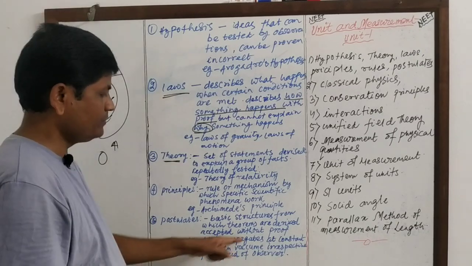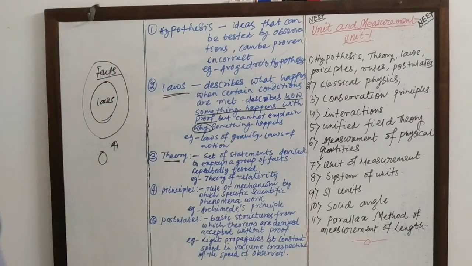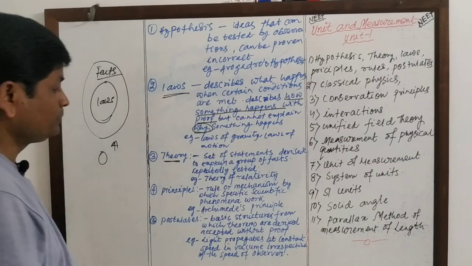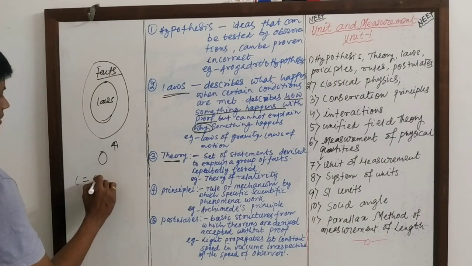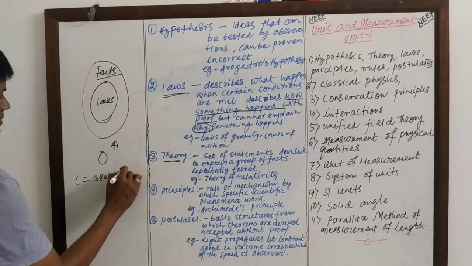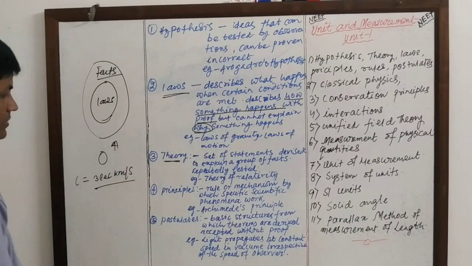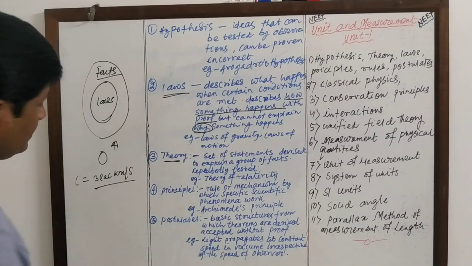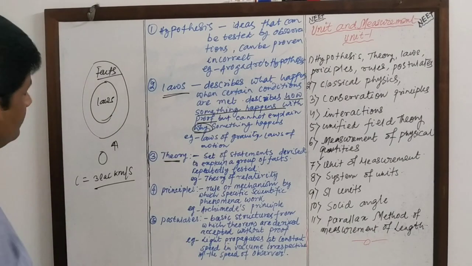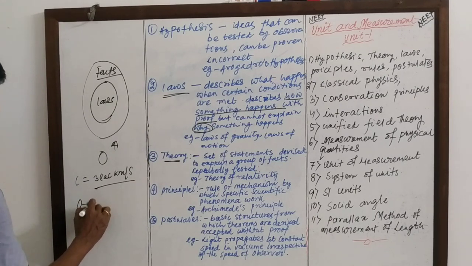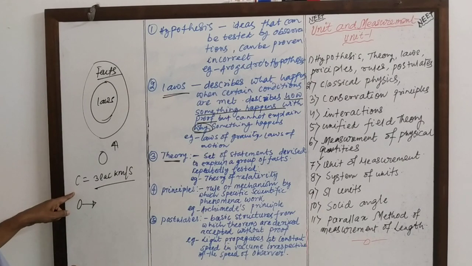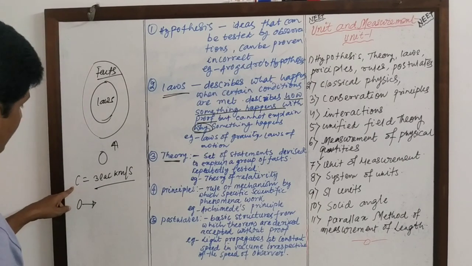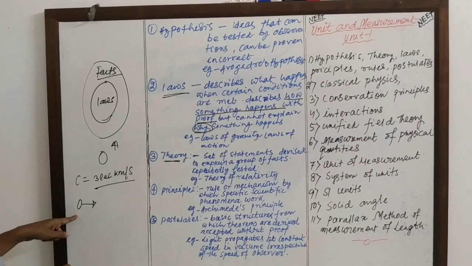For example, light propagates at constant speed in vacuum irrespective of the speed of the observer. We know that the speed of light is 3 lakh km per second in vacuum. Irrespective of the observer, it is constant. Whatever the speed of the observer may be, the speed of light is constant. That is c. Light is not dependent on the observer.